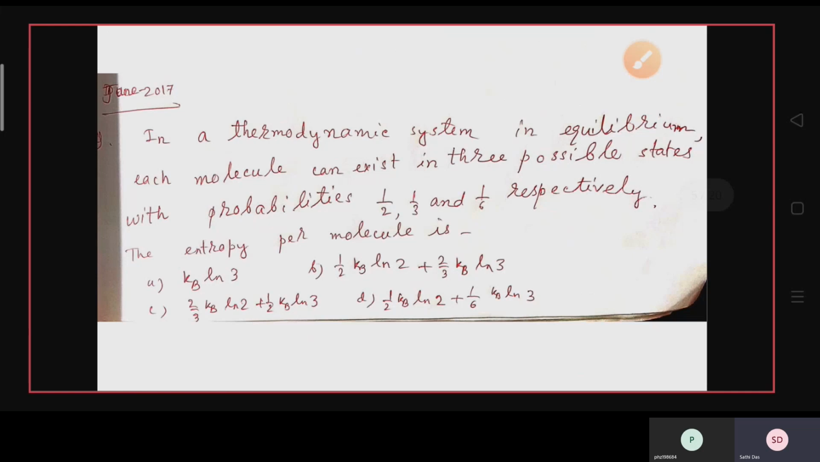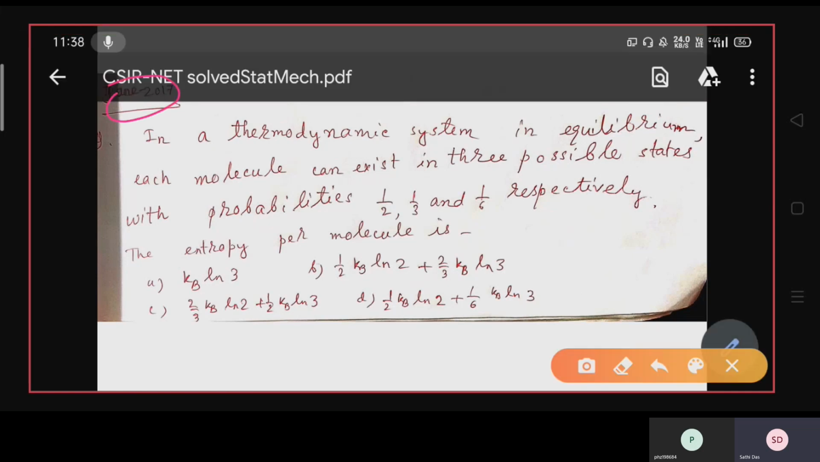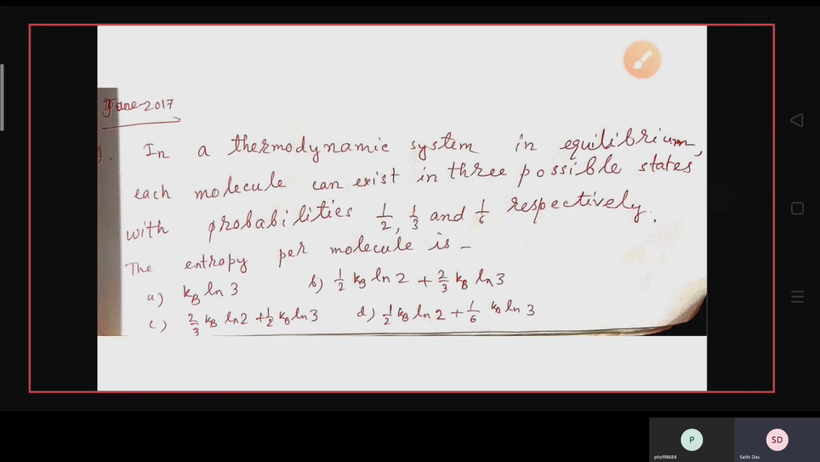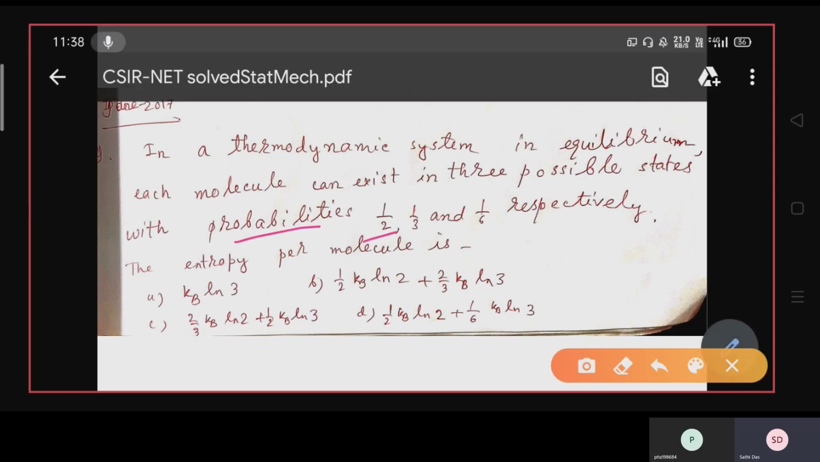This is a 3-marks question which came in June 2017. The question is, in a thermodynamic system in equilibrium, each molecule can exist in 3 possible states with probabilities 1 by 2, 1 by 3 and 1 by 6 respectively. The entropy per molecule is: A, kB ln 3; B, 1 by 2 kB ln 2 plus 2 by 3 kB ln 3; C, 2 by 3 kB ln 2 plus half kB ln 3; and D, half kB ln 2 plus 1 by 6 kB ln 3.